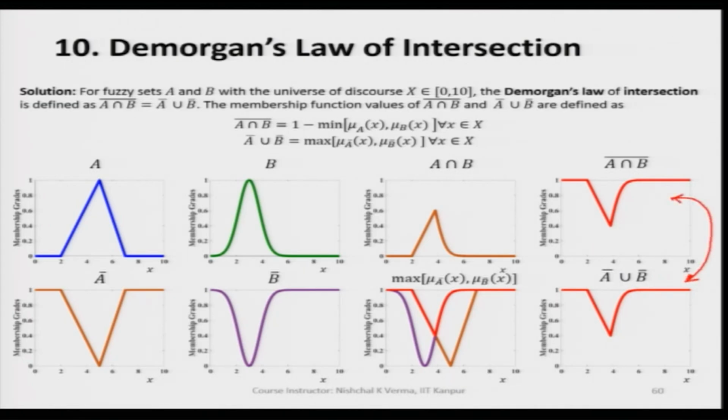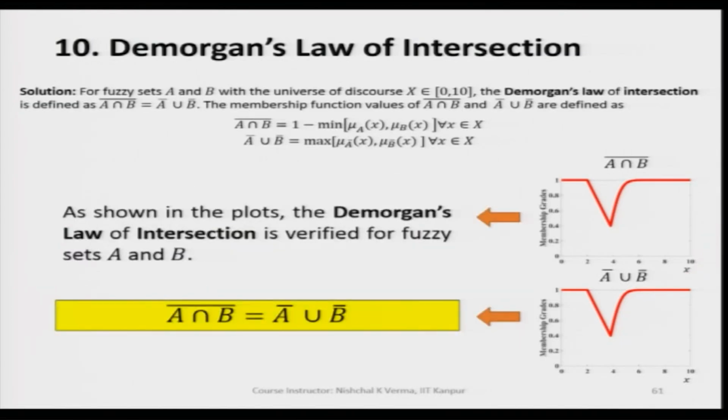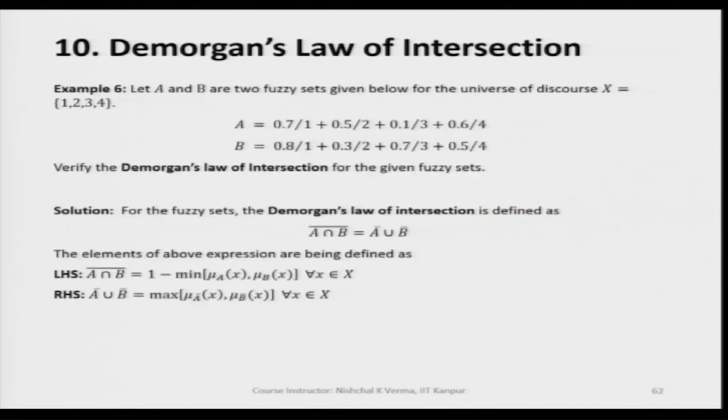So, what does this mean? This means that the complement of A intersection B is equal to the union of A complement and B complement. So, this way we can say that the De Morgan's law of intersection holds good for continuous fuzzy sets. Now, let us check the same for discrete fuzzy sets.